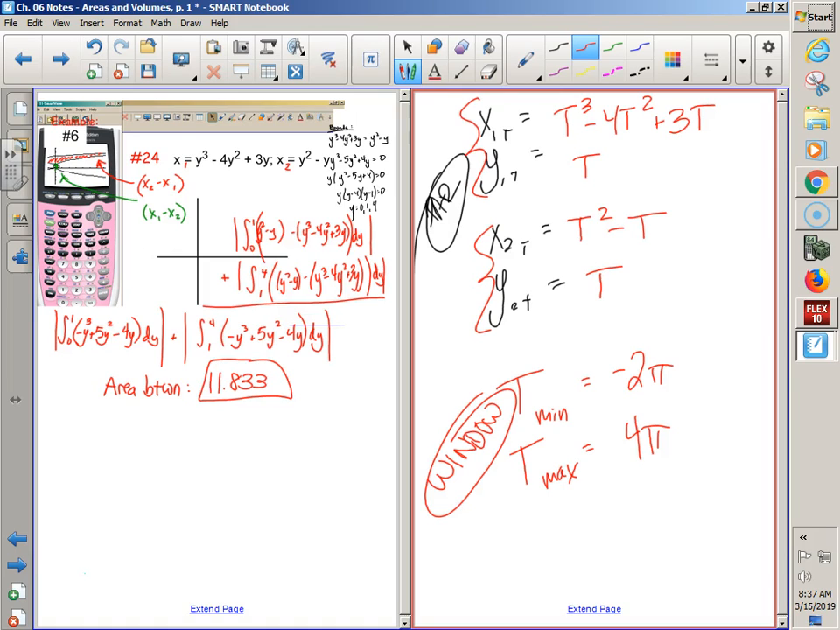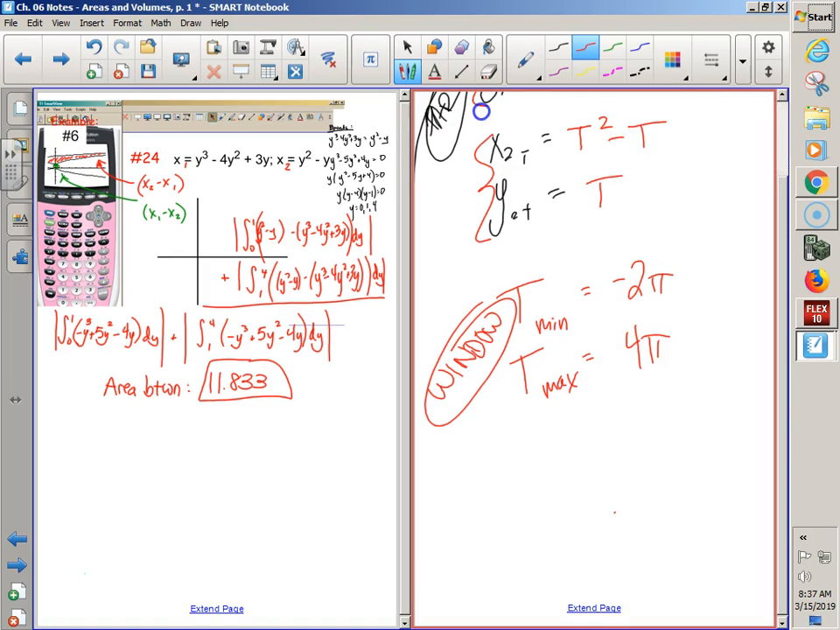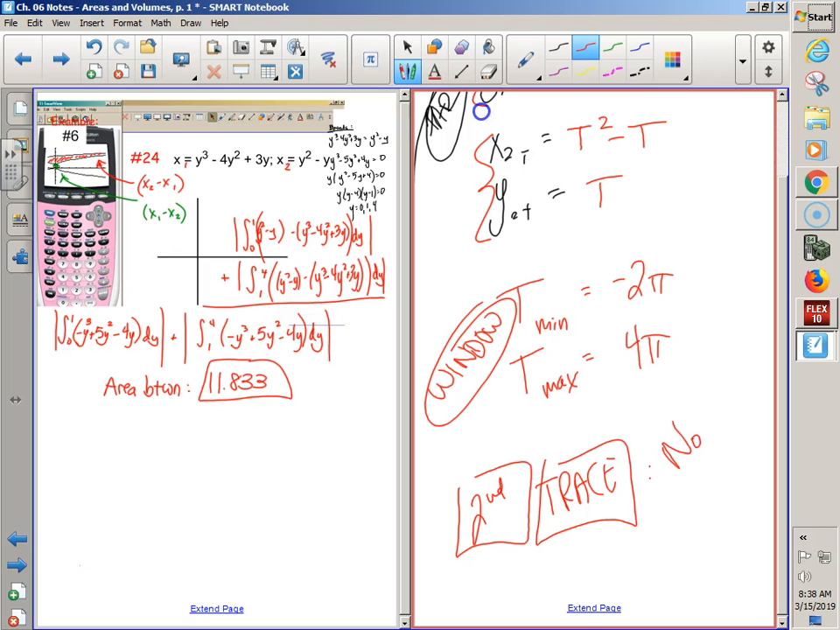If you guys remember, par mode is built on time, and I have to give it enough time to show my whole picture. So there are a few weird things about getting that perfect picture. And the sad thing is, in par mode, you can see the picture. If you guys hit second trace, isn't second trace where all our cool features are? If you hit second trace in par mode, there is no intersect feature.